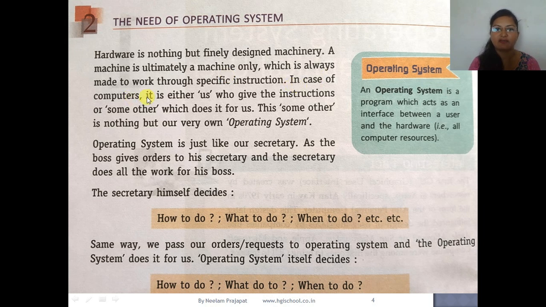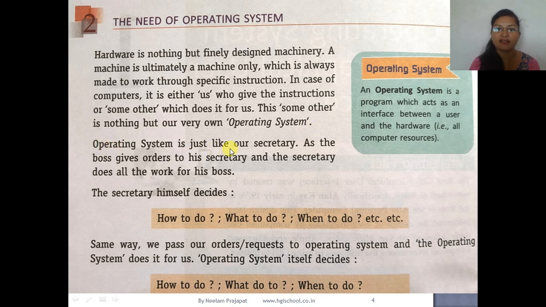In the case of computers, either we give the instructions, or some other does it for us. This other is nothing but our very own operating system.